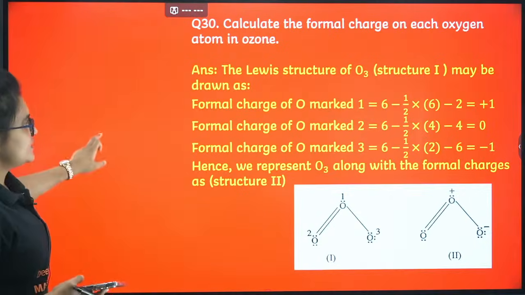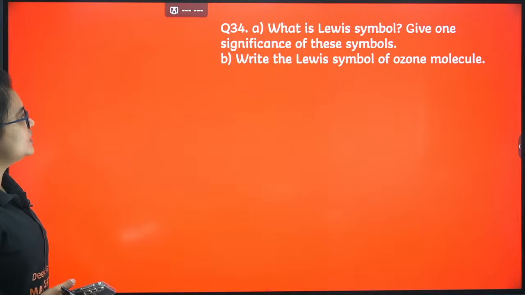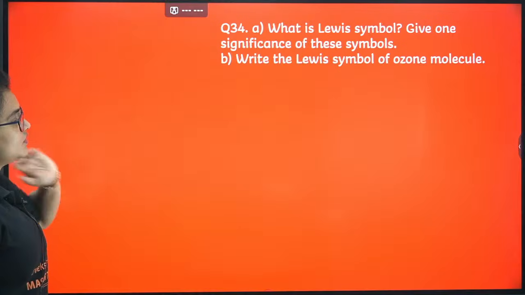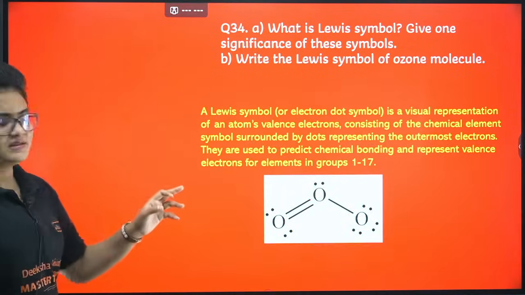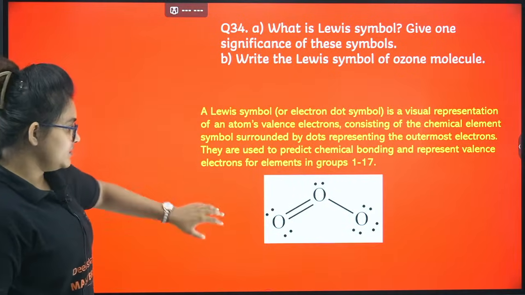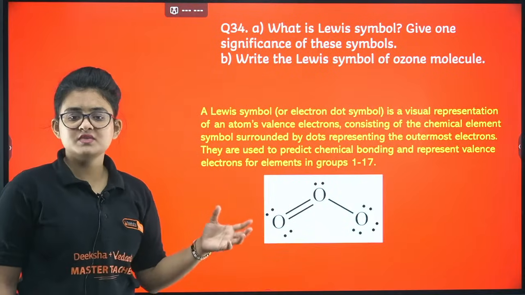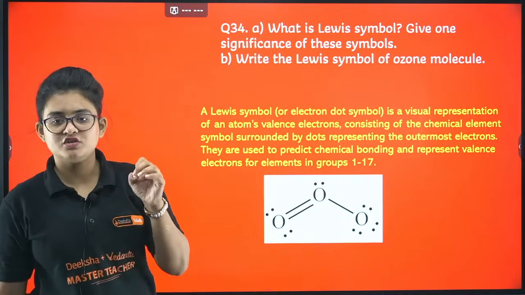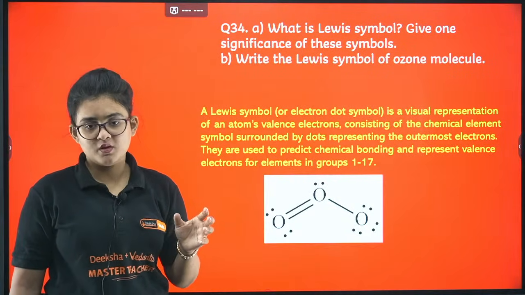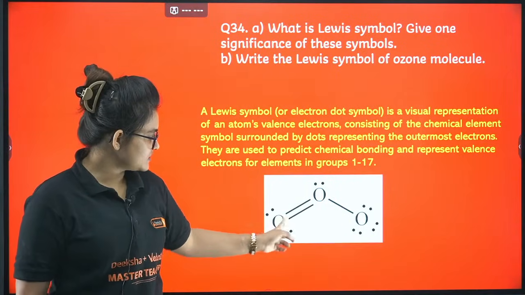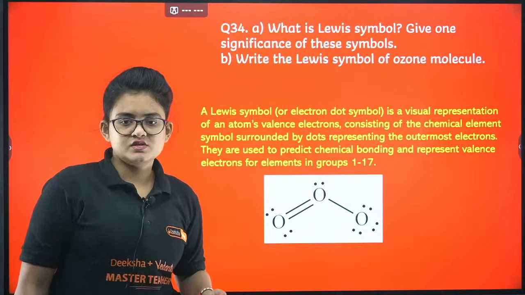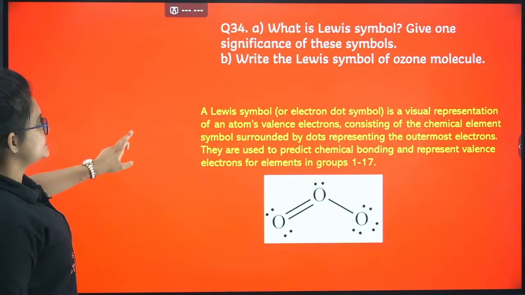Okay, so let's proceed. What is a Lewis symbol? Give one significance of this symbol and write the Lewis symbol of the ozone molecule. This particular question is taken from the model paper itself. This is the Lewis symbol of the ozone molecule. So a Lewis symbol is a type of symbol where the valence electrons are visualized in the form of dots. Like this, you can see oxygen valence electrons are given with dots. So this is actually the Lewis symbol. Okay, so I guess it's clear. Let's proceed.